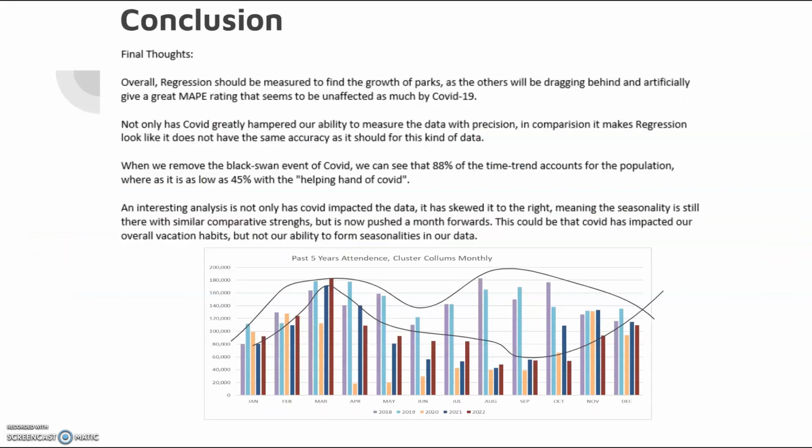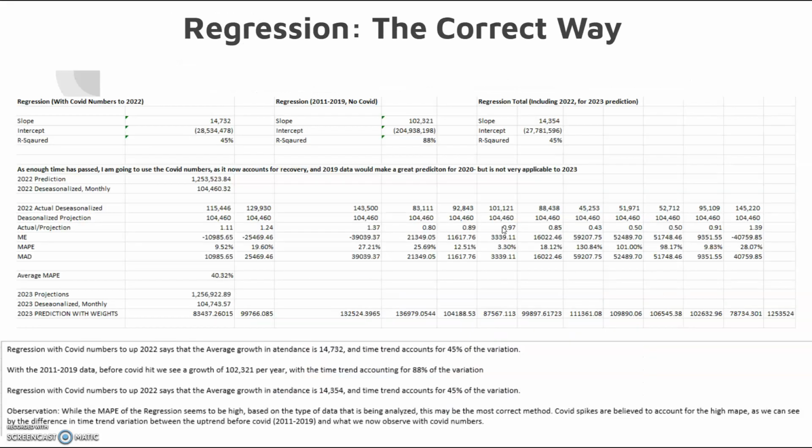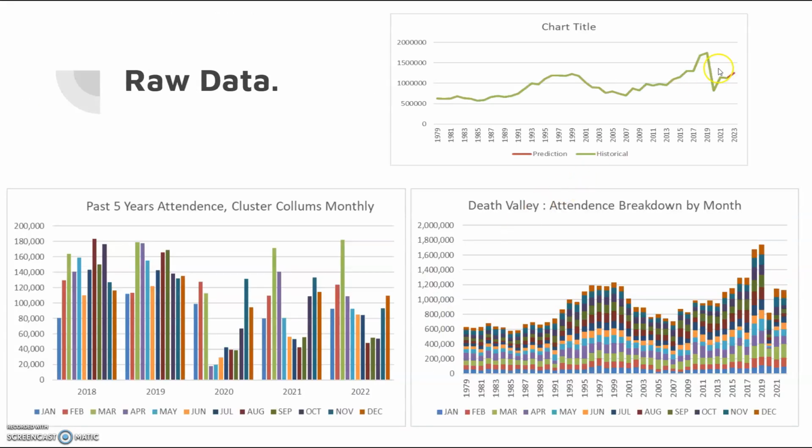In conclusion, we can see that COVID has decimated the attendance and it's skewed these seasons over. You can almost see them going off of each other. Overall, I do believe that in the first chart here, I have the new prediction in which we will start seeing that increase rapidly because of the rebound from COVID.